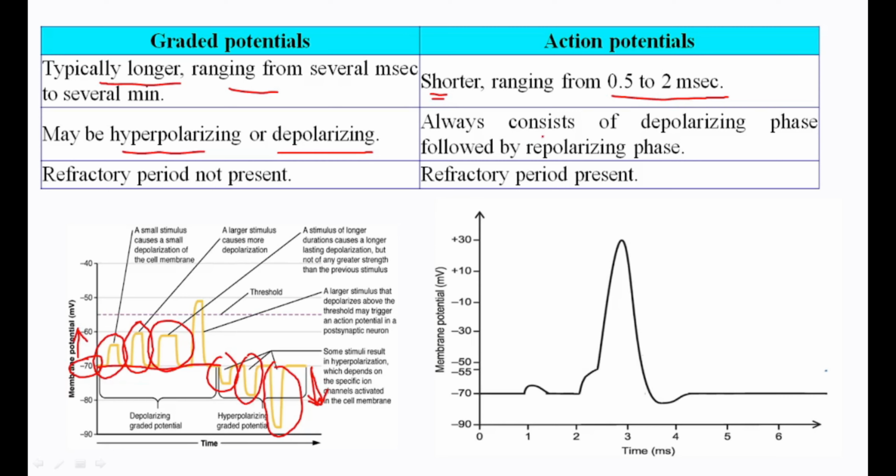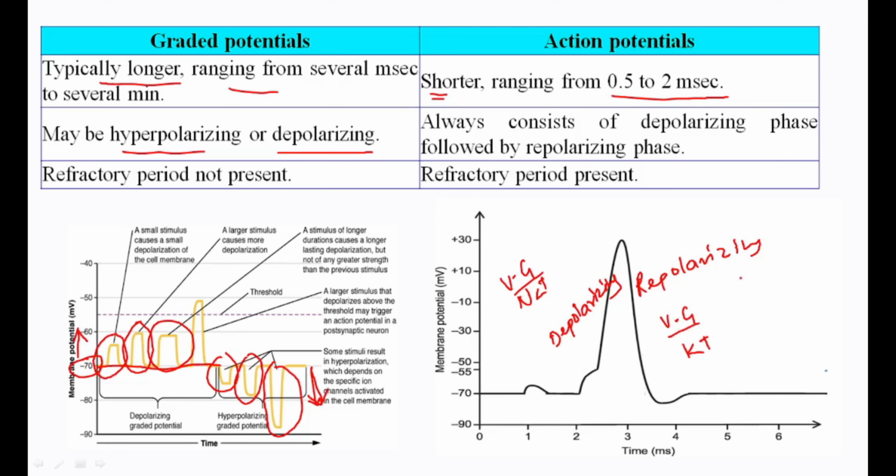In the action potential, it always consists of a depolarizing phase, due to the opening of voltage gated sodium channels, followed by a repolarizing phase, which occurs due to the opening of voltage gated potassium channels.